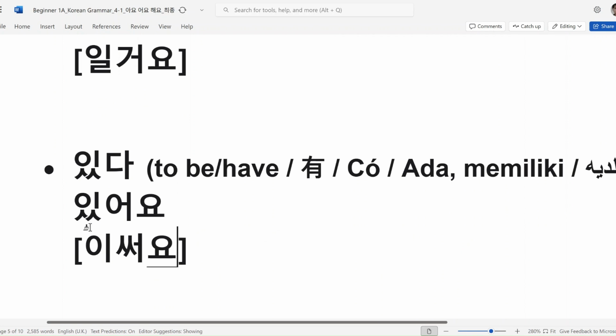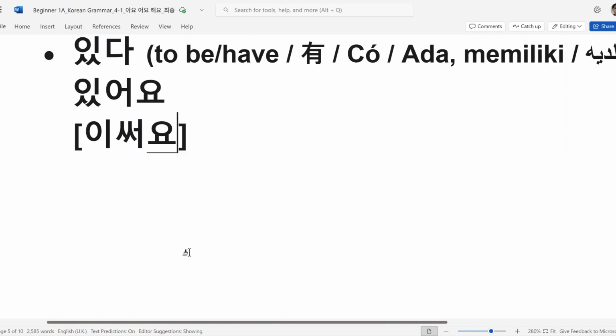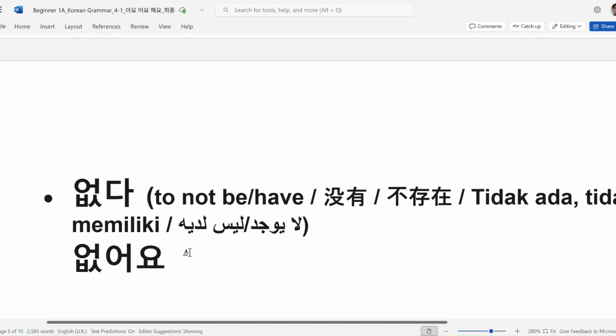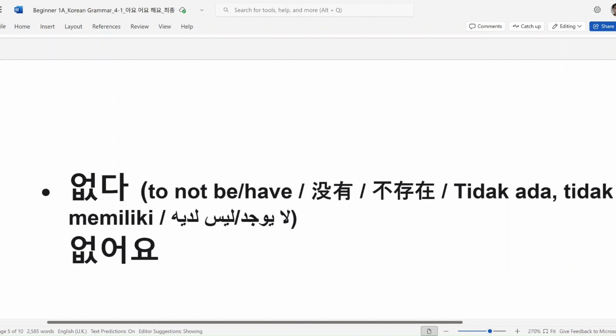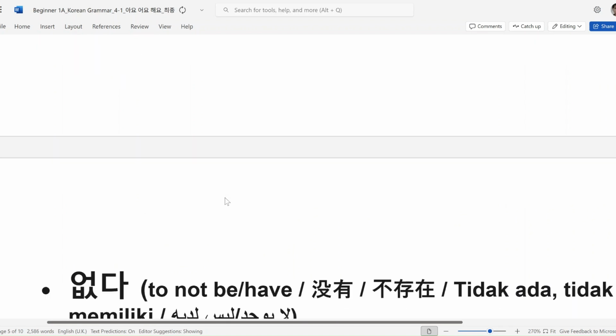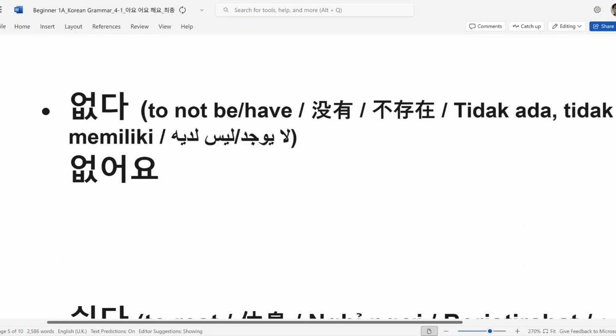The final consonant should be moved to the next syllable. 있어요. 자, 그 다음 what about the opposite word of 있어요? Not to be, not to have. 미안해요. 자, it is 없다.